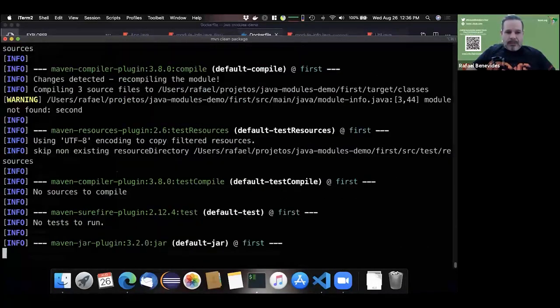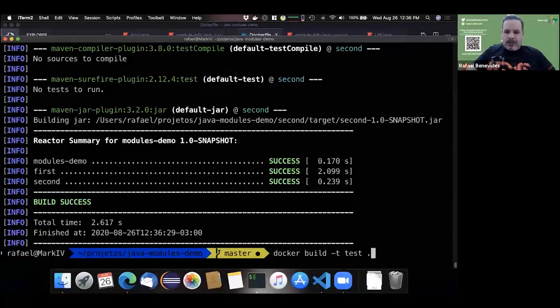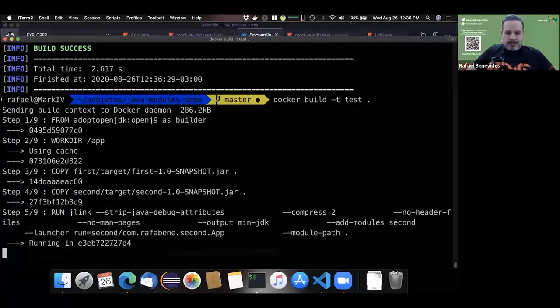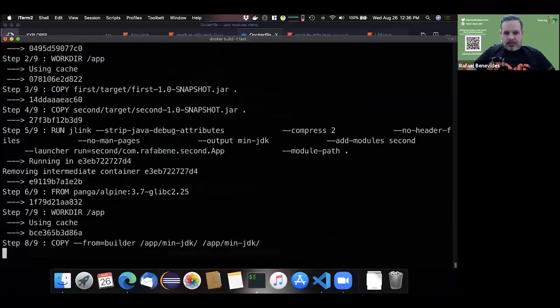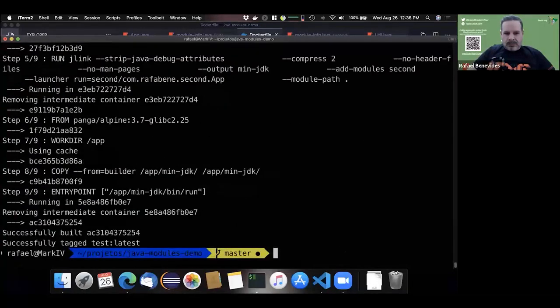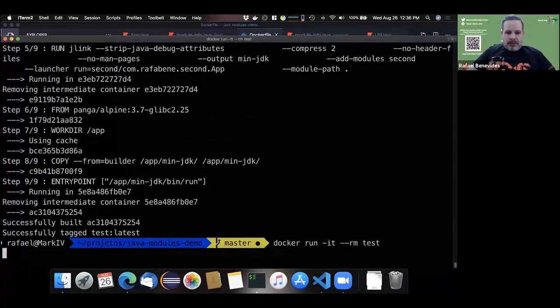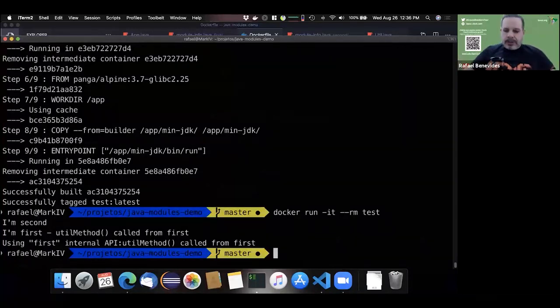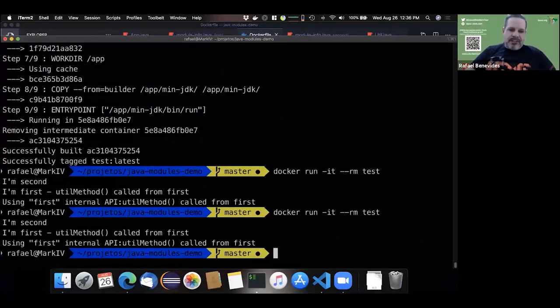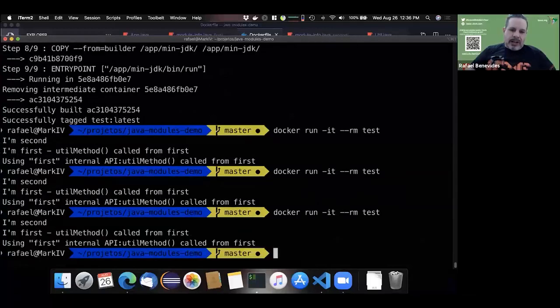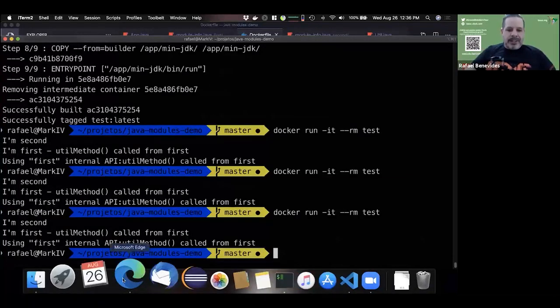So Maven clean package, let's run docker build again. And run. Yeah, it worked. And you can see it's very, very fast and very lightweight and very tiny.